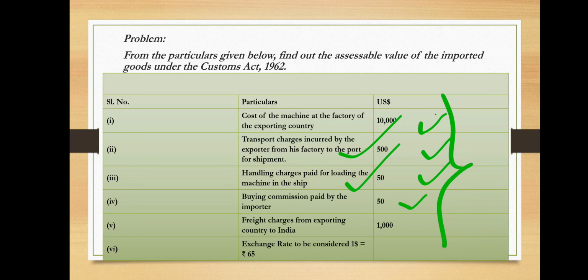Later, freight charges from the exporting country to India. Obviously we need to take the freight charges. If it is not given, the treatment I told in the last slide applies, and if it is given, how much we need to take I also told. Lastly, they gave the exchange rate to be considered: $1 equals 65 Indian rupees. By this we can easily find the assessable value in rupees. So let us go with the solution.